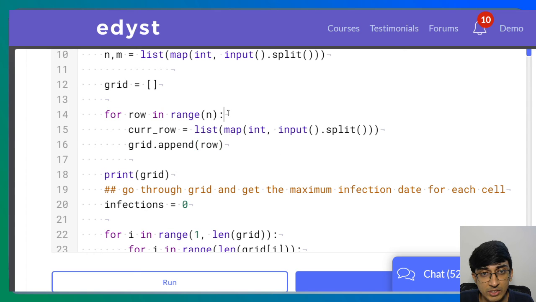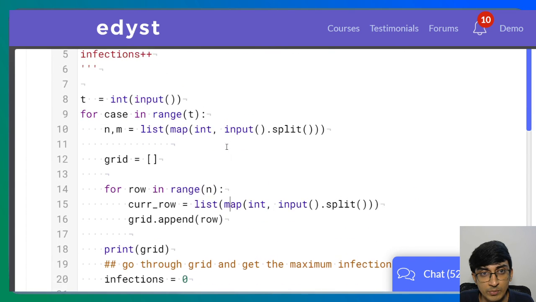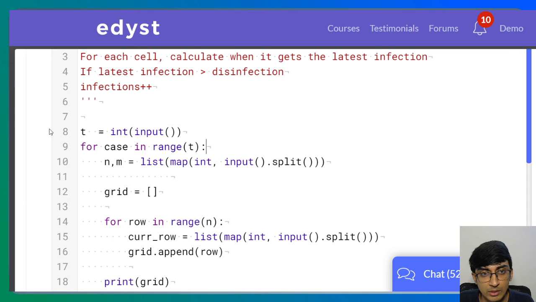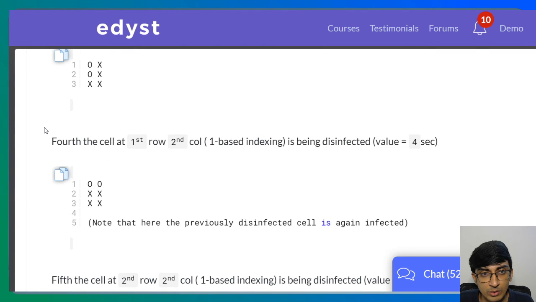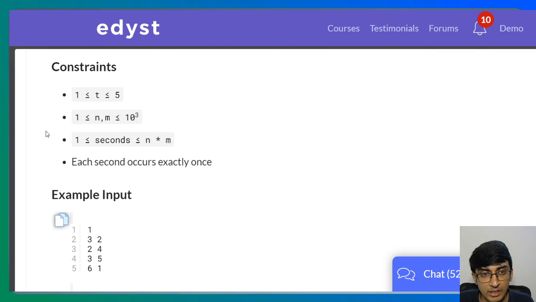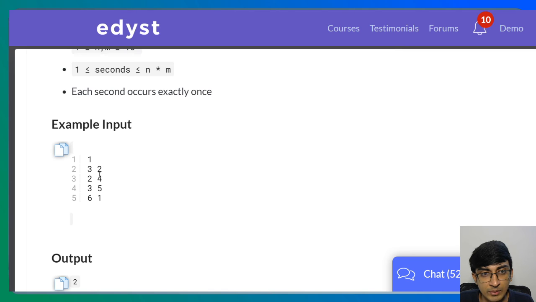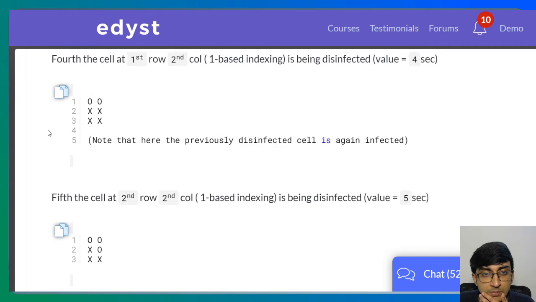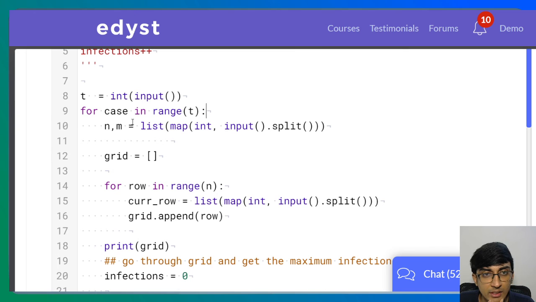So for row in range n, current row is equal to input. Okay, what are all the inputs that are going to come our way? We're going to get n comma m, and then we're going to get 3 rows and 2 columns. So we're taking the input incorrectly. For case in range t, n comma m is equal to list map int input dot split, grid is equal to an empty list. Okay, let's print n comma m as well.